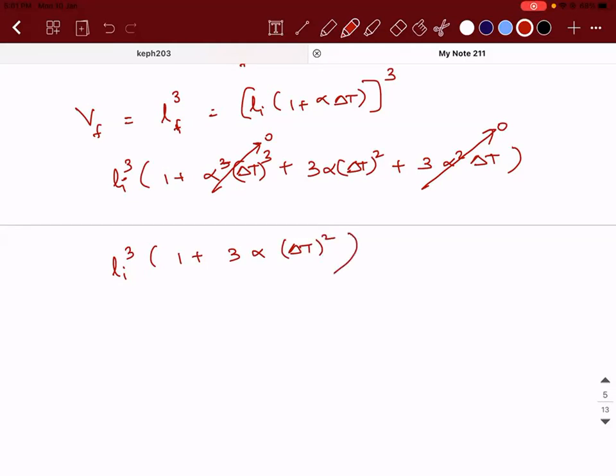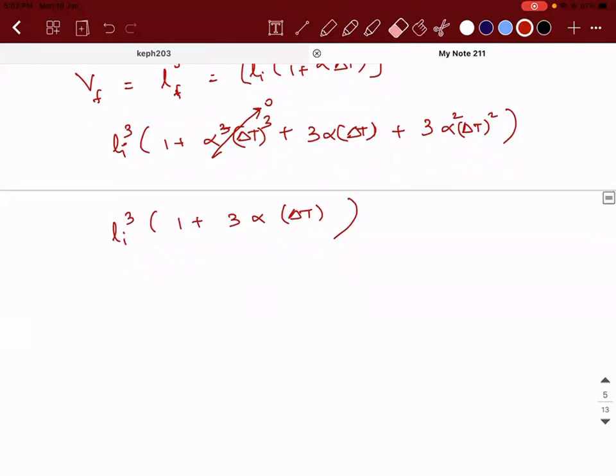Did I make a mistake? Sorry, 3 alpha delta t. The identity is a cube plus b cube plus 3a square b plus 3ab square. Right? Li cube into (1 plus 3 alpha delta t).